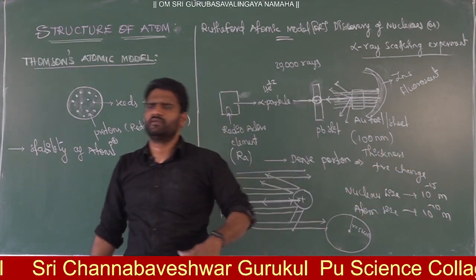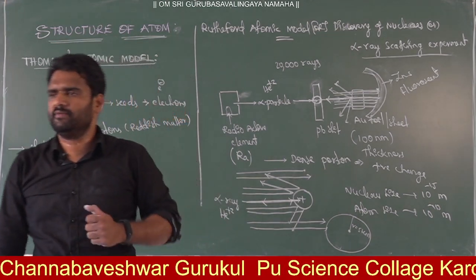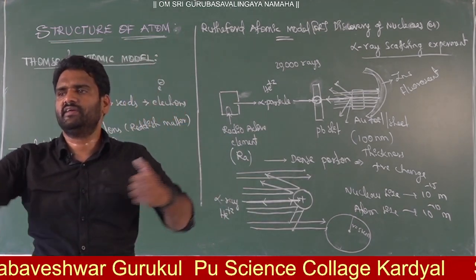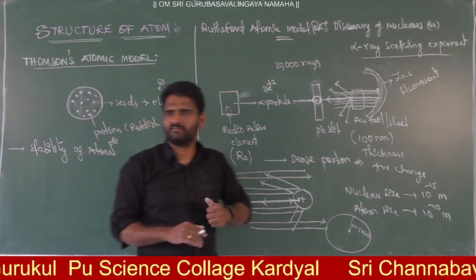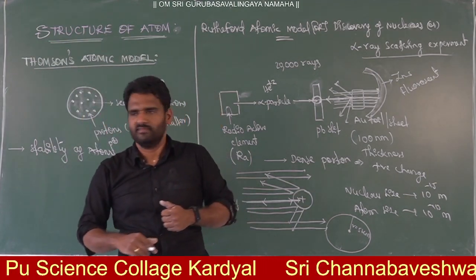So what is the difference here, with respect to size? 10 power minus 5. And 10 power minus 5 means what? You can write it here: 1 lakh. 10 power 5 means 1 lakh only, no? Yes or no?